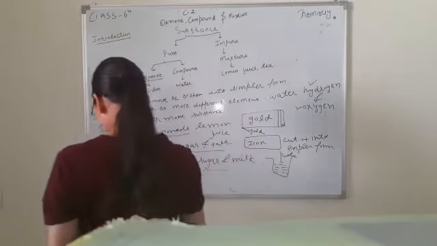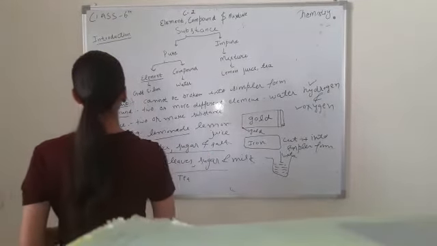Next is a brief description of an element.